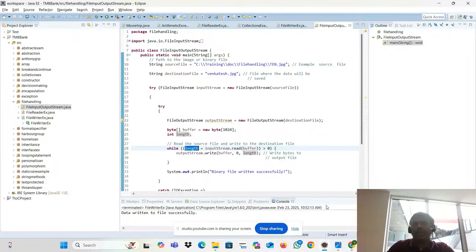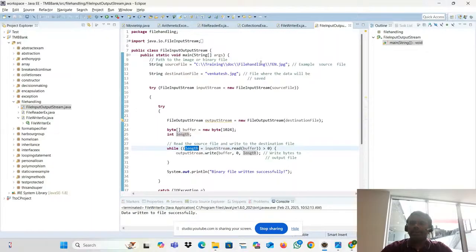Now, say it is 1000 GB. Then 1 KB, 2 KB, and it will go till 1 GB. So the performance will be huge and it will take time. For that only you have to use a buffer, the buffered input stream. That time you have to use it. But right now it's a very simple file.